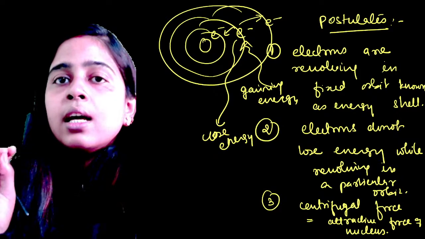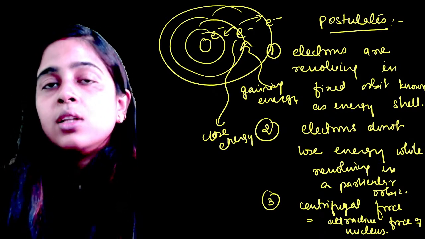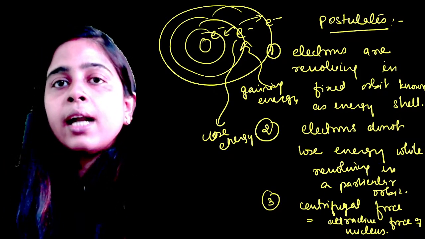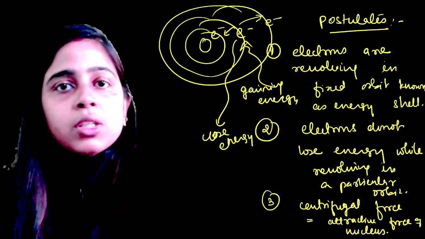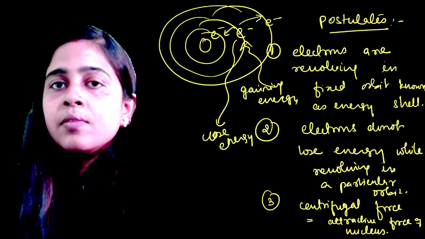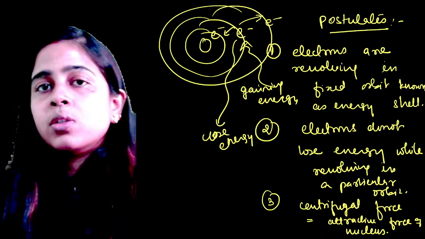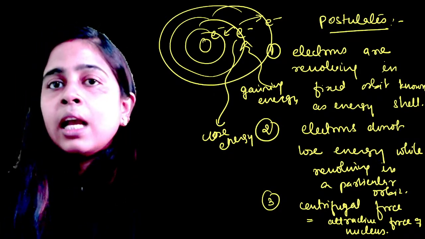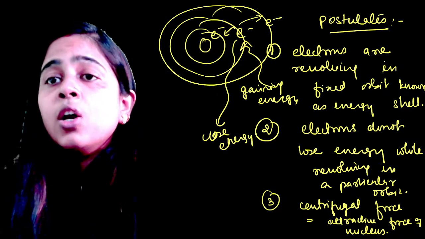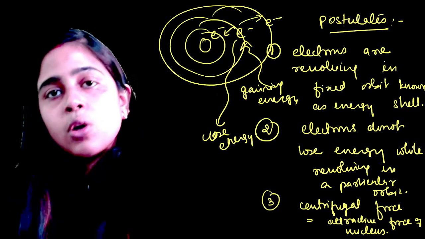अगर electrons revolve करना बंद कर दे तो electrons nucleus में गिर जाएगा and your atom will collapse. Okay, but your atom is not collapsing. The reason for that is your centrifugal force that is developed due to the revolution of electron is equal to the attractive force of nucleus, which is keeping the electron in its orbit.